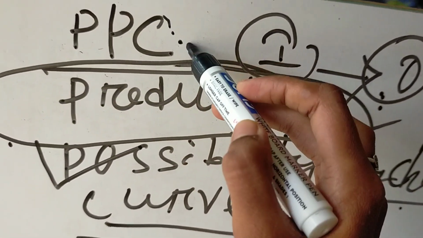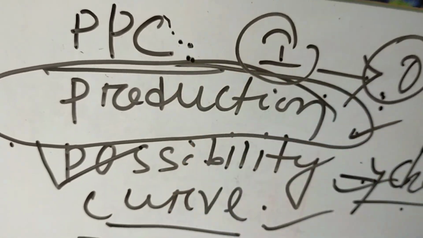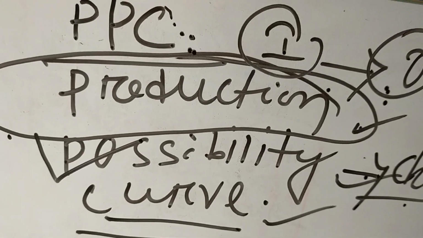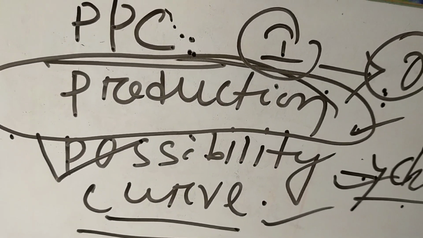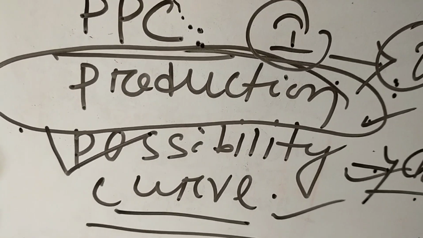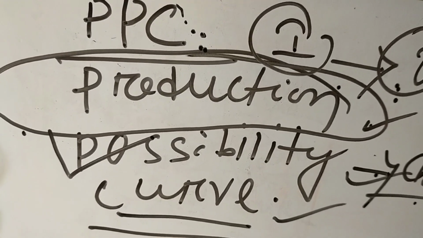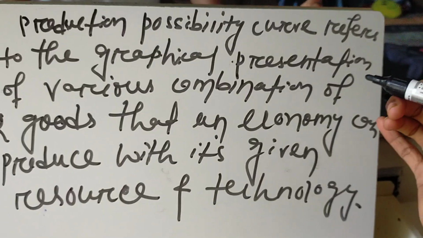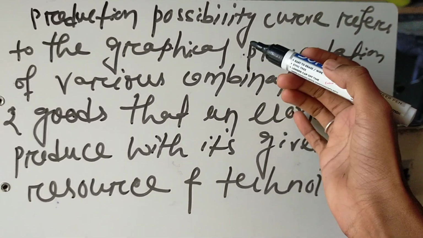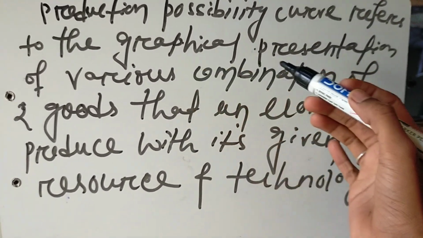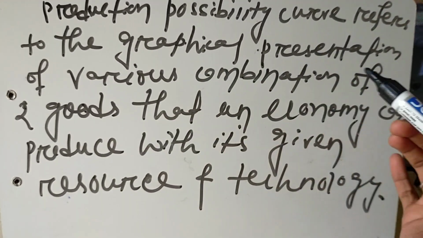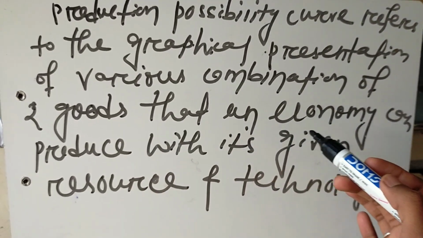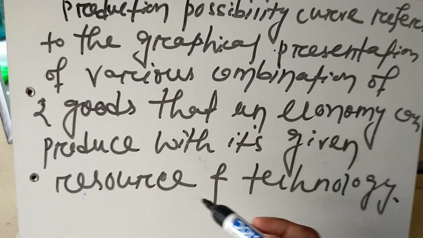So PPC, production possibility curve, refers to graphical representation of various combinations of two goods that an economy can produce with its given resource and technology. Here is the definition of production possibility curve. Production possibility curve refers to the graphical presentation of various combinations of two goods that an economy can produce with its given resource and technology.